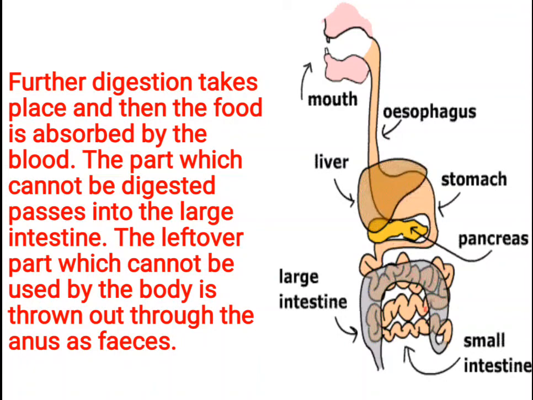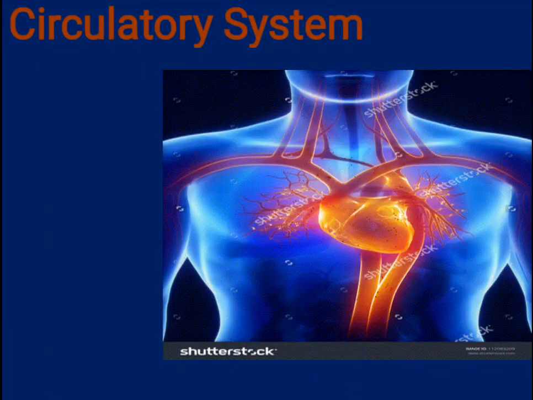I am again telling, the chewed food is carried to the stomach by the esophagus or food pipe. There the food is partly digested. After that, the food moves to the small intestine where it is digested again and it is absorbed by the blood. Now the undigested food will move to the large intestine and the leftover part will be thrown out of our body through the anus. Now children, the next type of system is the circulatory system.